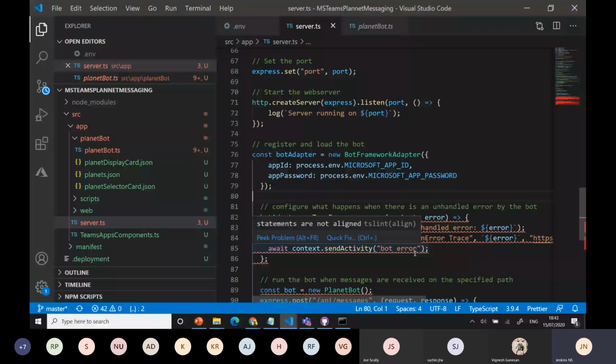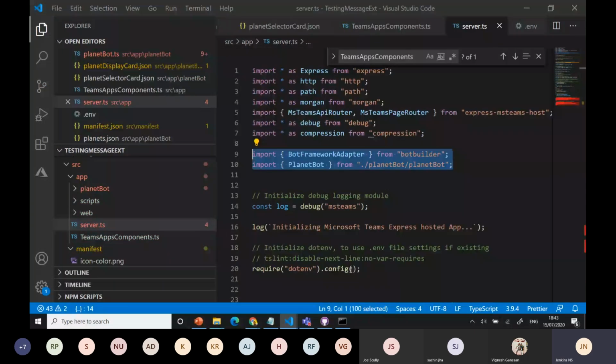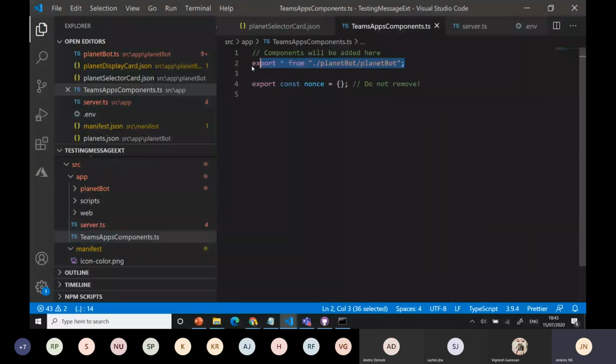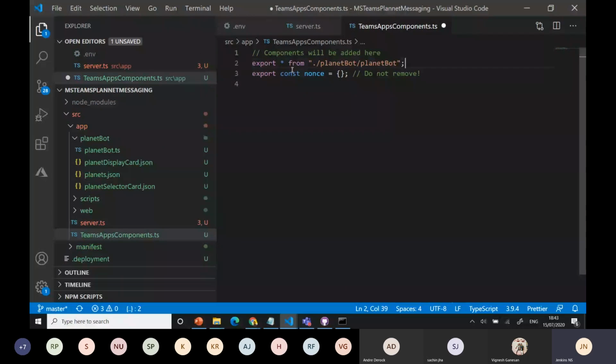I can do some things here also. I can import these because the component is the starting point. We need to add that. I hope everything is added. One more thing, just to verify.